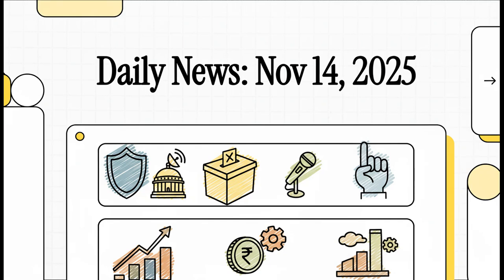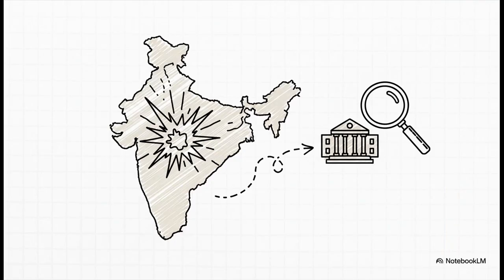All right, welcome back. Let's get you caught up with the big stories for November 14th. We're going to connect today's top headlines directly to your UPSC syllabus, covering everything from a huge security incident in Delhi to a political firestorm in West Bengal and a really tricky economic number you've got to understand. So let's jump right in with the biggest headline of the day.